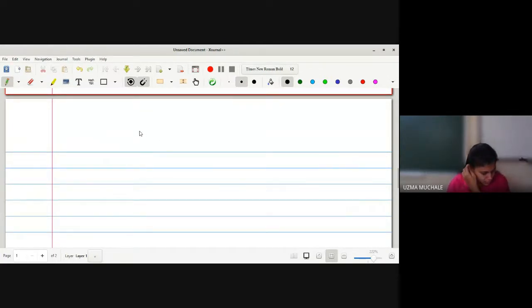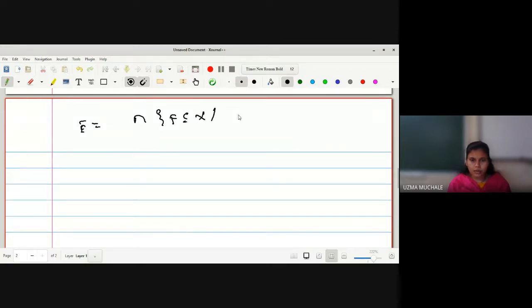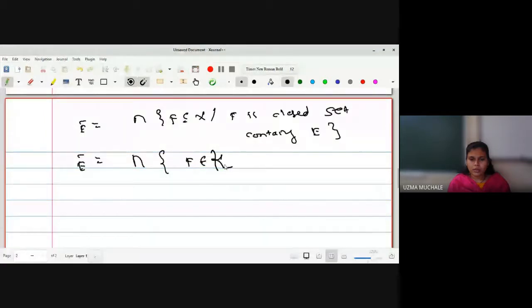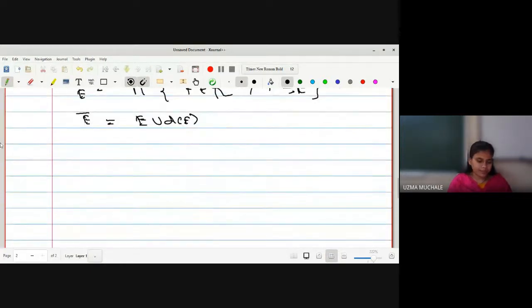Now, whatever we have defined, E bar is nothing but the intersection of all closed sets F containing E. Or you can write E bar as the intersection of all the closed sets F belonging to the family K of closed sets, such that F contains E. Or in general, we can very easily write, as we already know from BSc itself, that E bar is equal to E union the derived set.